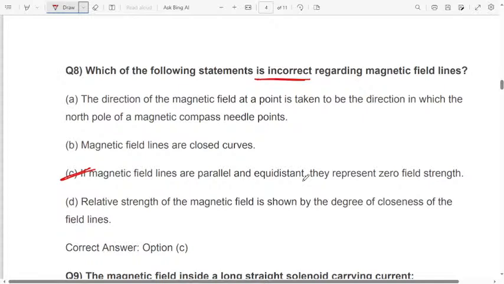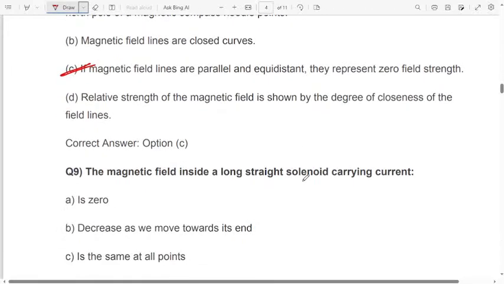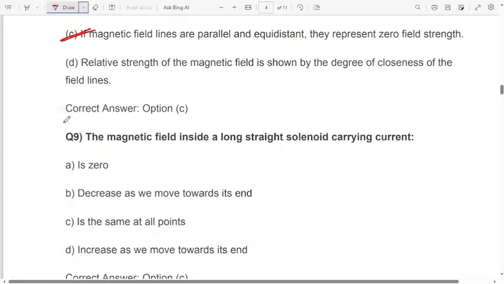Okay, then next question. The magnetic field inside a long straight solenoid carrying current, what is the strength of the magnetic field, they are asking here. How will it be varying, they are asking. Option A is 0. Option B, decreases as we move towards its end. Option C, is the same at all points. Option D, increases as we move towards its end.